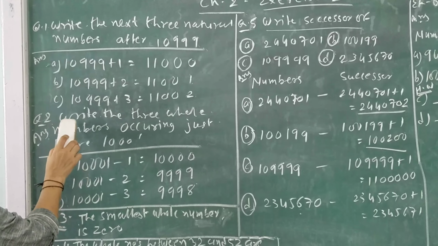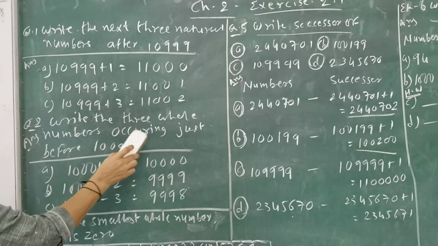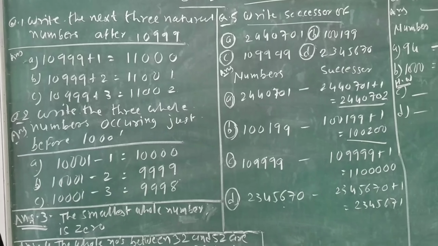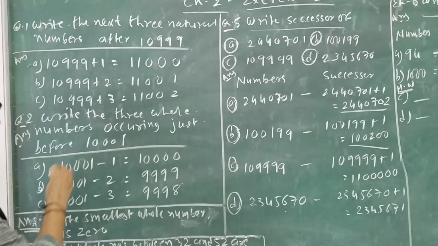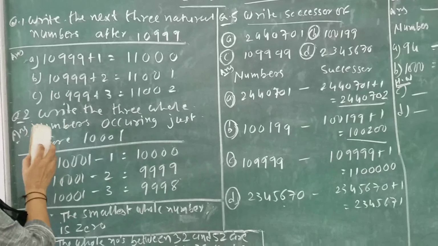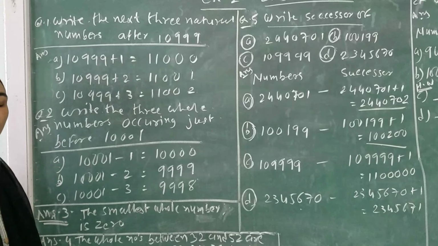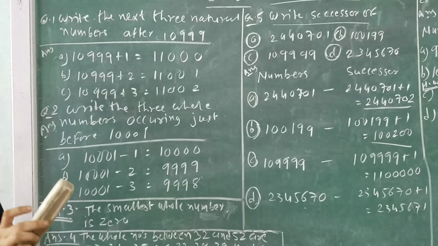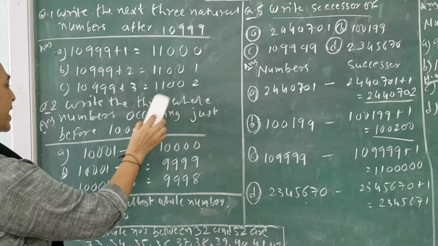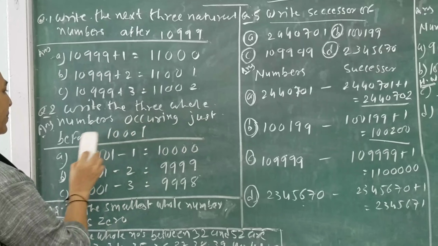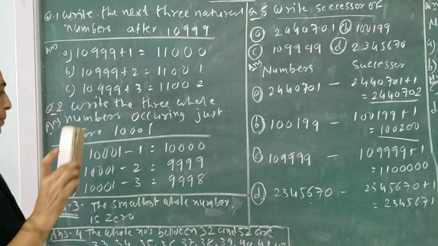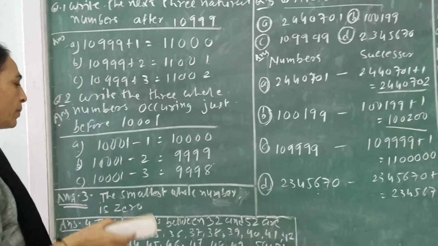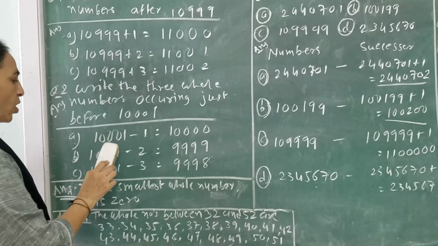In the same way, write the three whole numbers occurring just before 10,001. 10,001 से before के नंबर, और वो भी कौन से नंबर? Whole numbers. Whole numbers starting from the 0. But कोई भी नंबर में से हम 0 को subtract करेंगे तो हमें same नंबर मिलेगा. आपको क्या चाहिए? Three whole numbers occurring just before this. So first हम minus 0 नहीं करेंगे, starting with 1. तो 0 से start होता है whole number. तो first answer will be what?